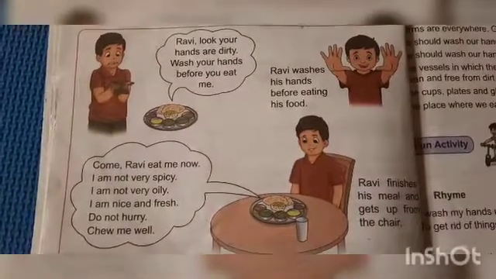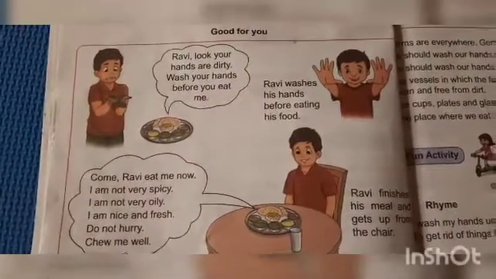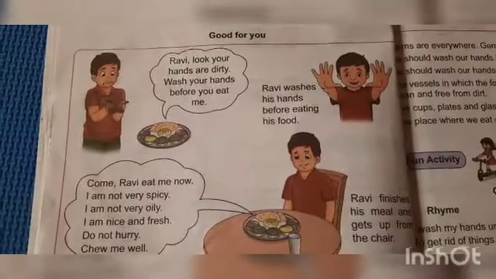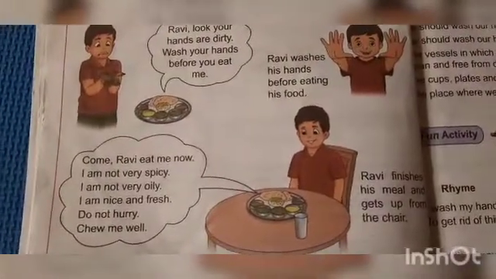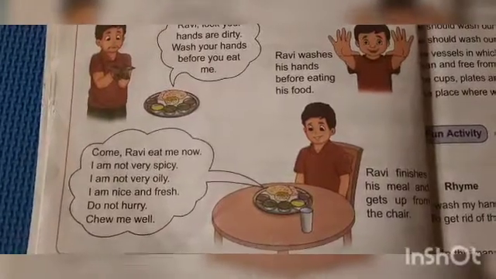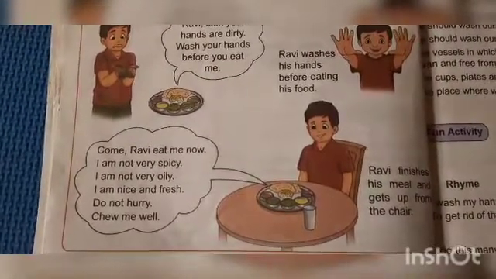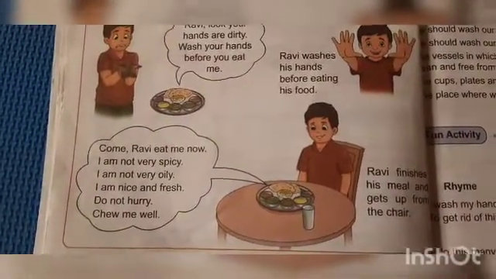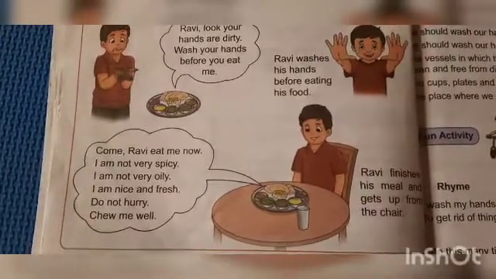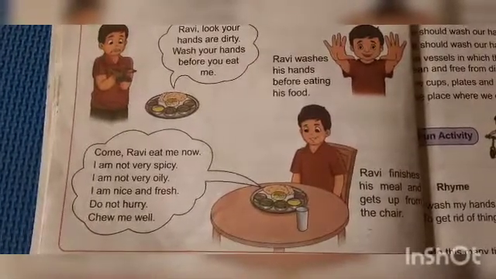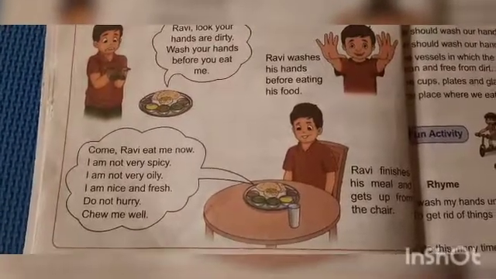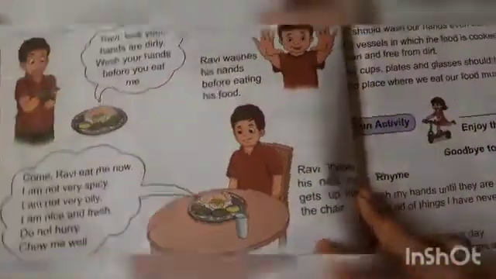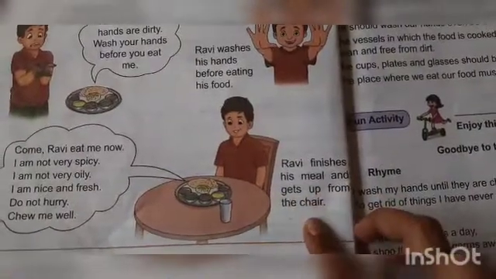The food is telling Ravi that it's not spicy. So what we learn here is that we should avoid eating very spicy food. We should avoid eating very oily food. We should always eat fresh and nice food. And we should not be in a hurry while eating food. We should chew our food well. Ravi finishes his meal and then gets up from the chair.